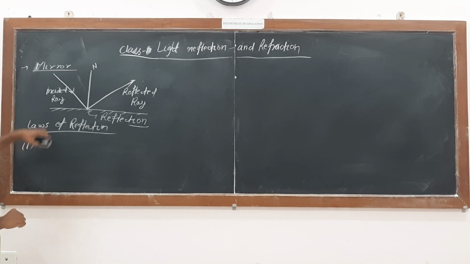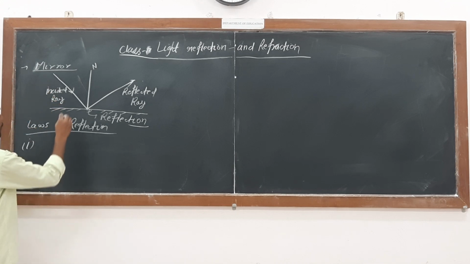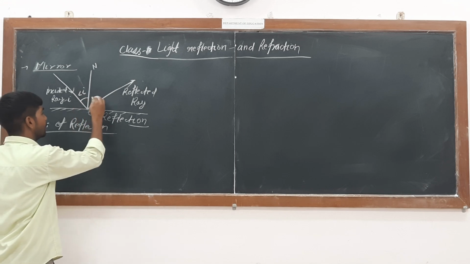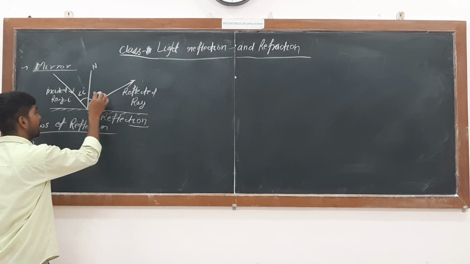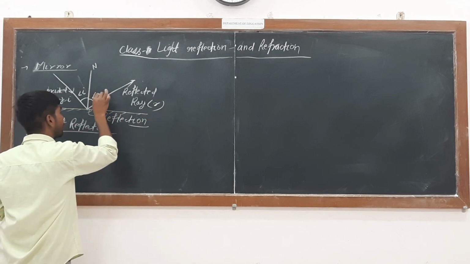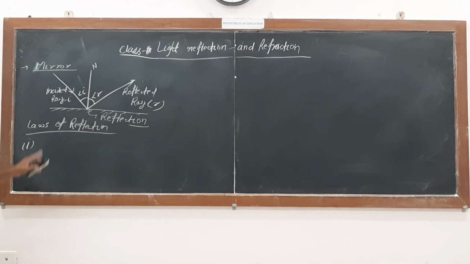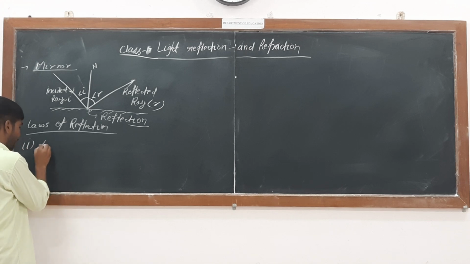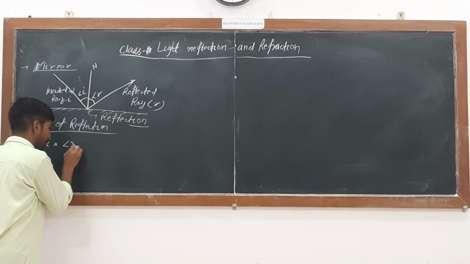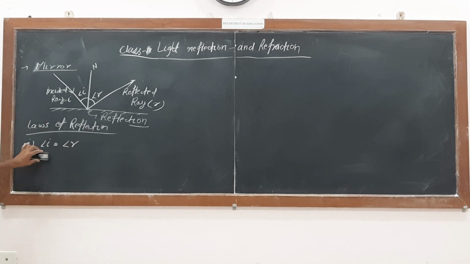One is, if I take the incident ray, I know that the angle is angle i. Similarly, for the reflected ray, the angle is angle r. So the first law tells us that the angle of the incident ray will be equal to the angle of the reflected ray. This is what we have already calculated earlier.